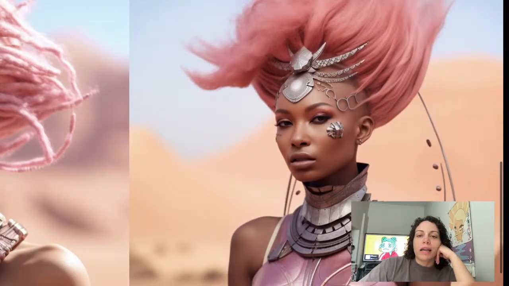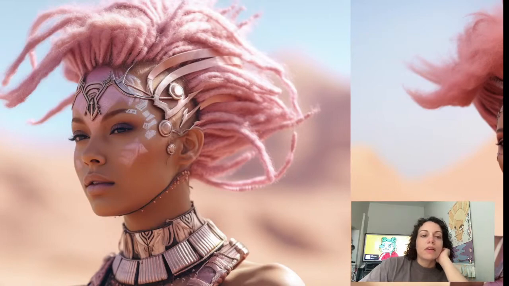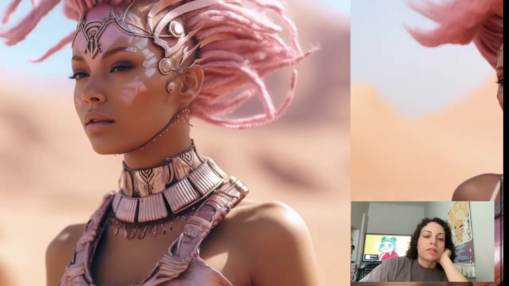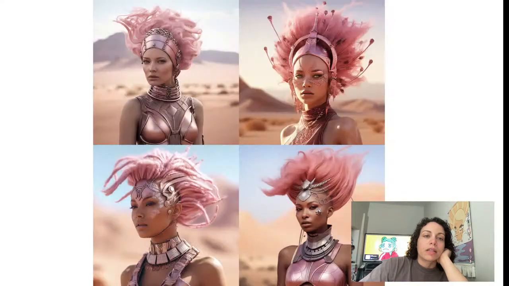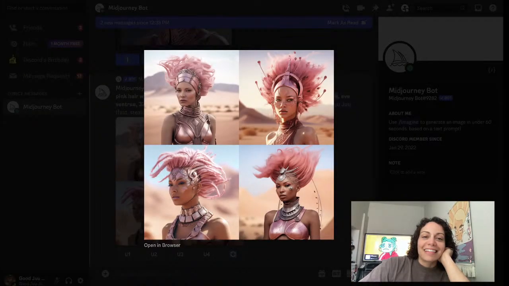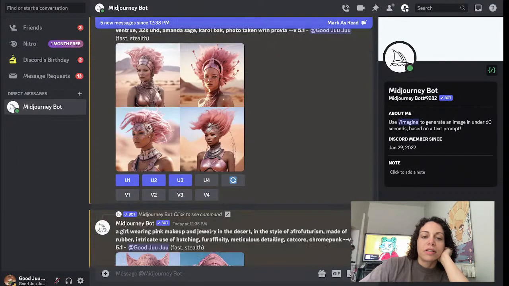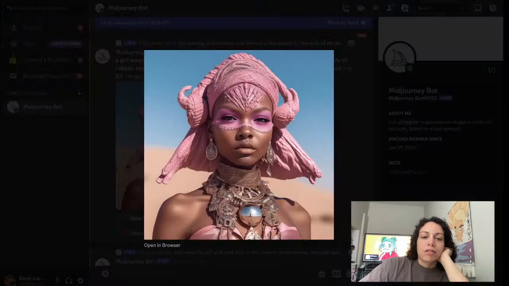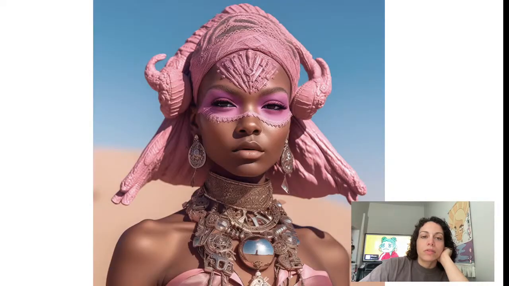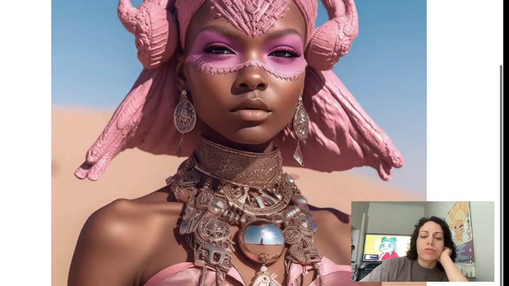More super dramatic hair. Loving the texture on this one. Very, very cool. These are characters in a movie or show or something that doesn't exist yet, but should. Incredible, beautiful. I love this. And I love how you can see the reflection of the desert in her jewelry. Oh my God, that's fire. This is so good. I love this.